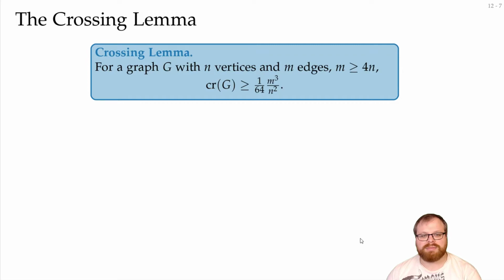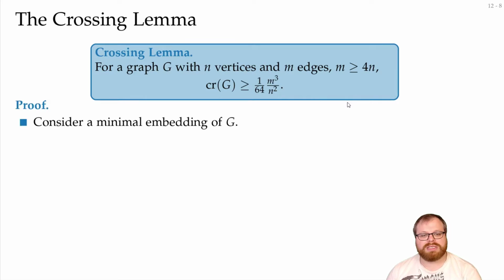So, the crossing lemma says for a graph with n vertices and m edges, and at least 4n edges, the number of crossings is at least 1/64 times m to the 3 divided by n to the 2. To prove this, we consider a minimal embedding of G. So we assume that we have a drawing with a minimum number of crossings.